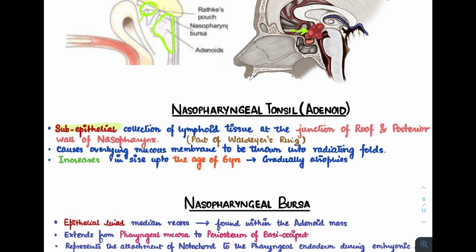It causes the overlying mucosal membrane to be thrown into radiating folds, and it increases in size up to the age of 6 years. Therefore, this structure is very important in children because adenoid hypertrophy is a major cause of nasal obstruction in children, which leads to mouth breathing and a particular facies known as the adenoid facies. And after the age of 6 years, it gradually atrophies.